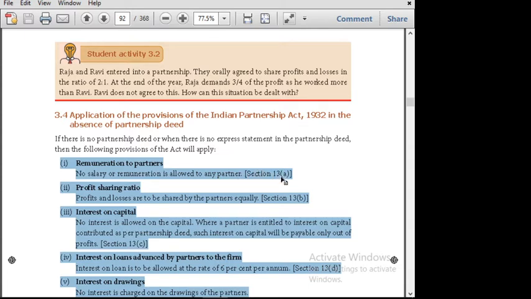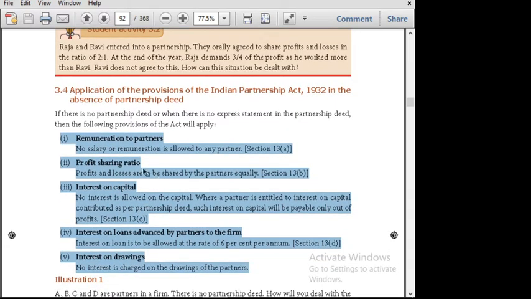You have to note down the section also. Once again, when there is no partnership deed or no express agreement, then the following provisions will apply. Profit sharing ratio: profit and loss are to be shared by the partners equally, according to 13B.